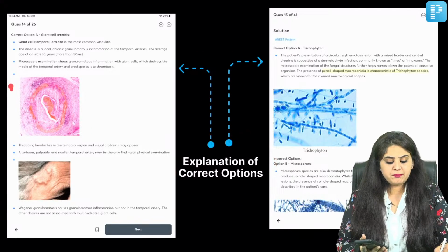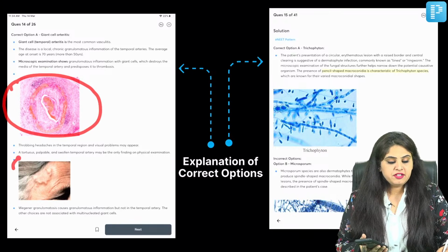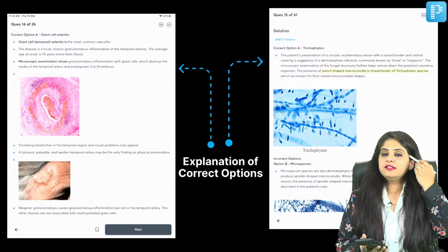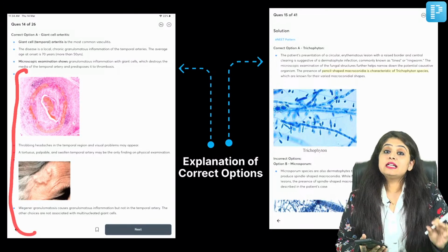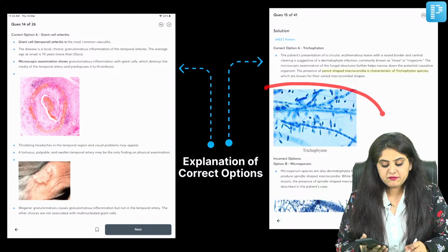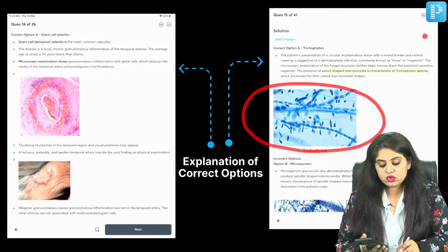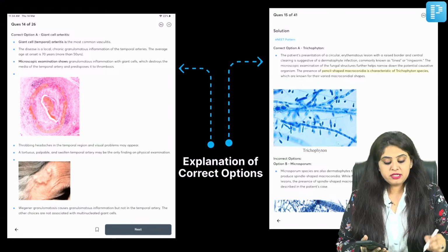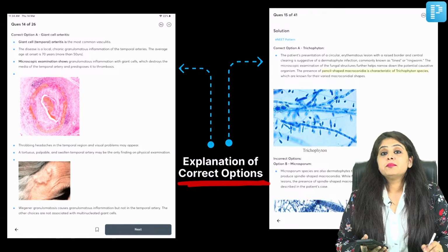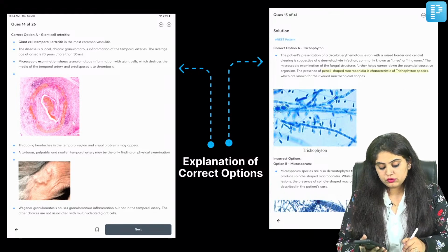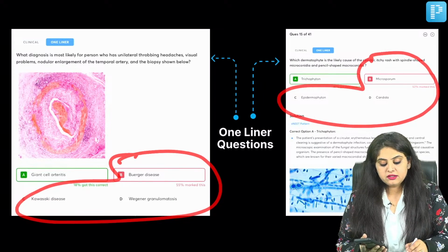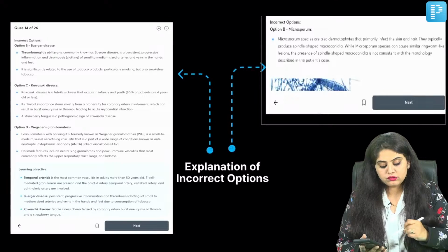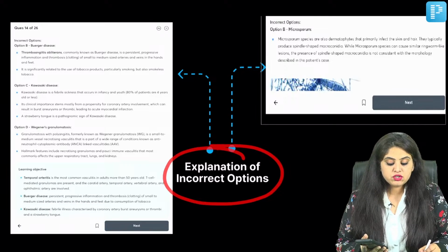I've taken that one example. So giant cell arteritis hai. We have made sure that we've given you that clinical history, photos that are important for your exam. So all the features of the correct option have been described. Similarly, for trichophyton, we've given you that picture that, okay, this is the correct option, but knowing that much is not enough, because why is it not the other option? So if you saw in this question, all the other vasculitis or all the other fungal organisms, that has also been taken care of. Explanation of the incorrect.